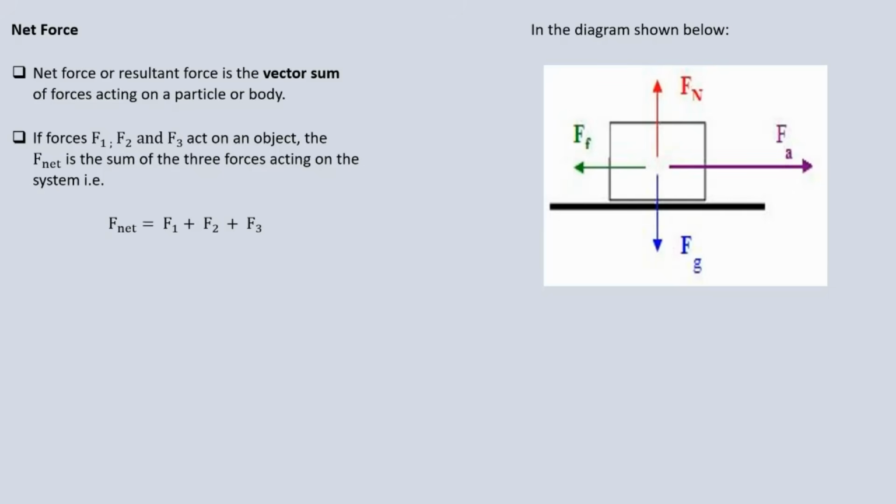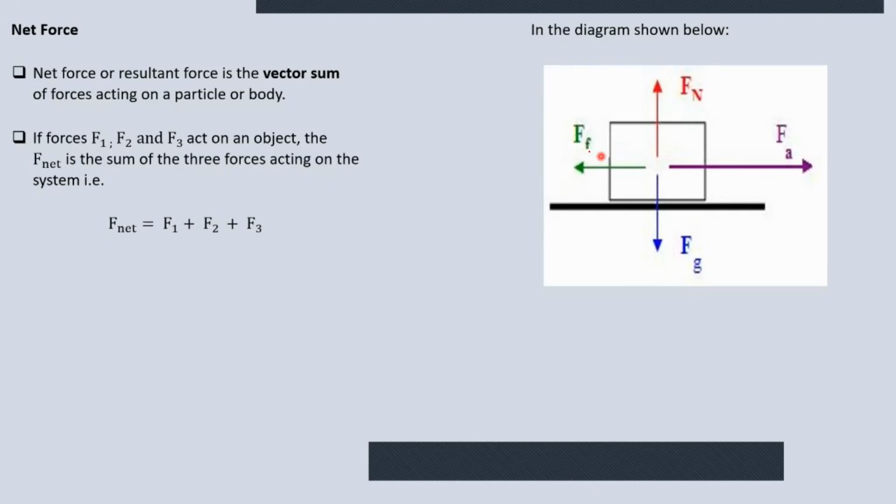There is an applied force, which is given by FA. FA stands for applied force. And this applied force, according to what I see on the diagram, is acting to the right. FA, applied force. There is a frictional force, which is opposing the displacement. You see, because of the presence of FF, frictional force, we can then conclude that the object is actually moving to the right because friction is acting to the left.